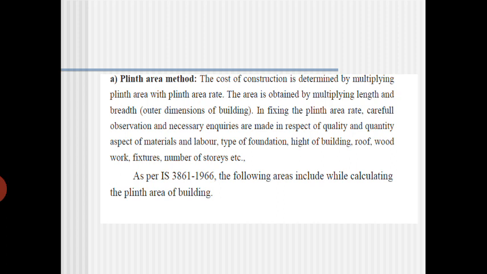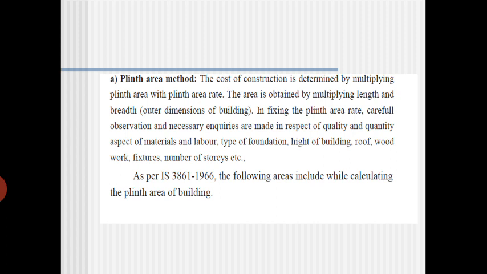For this 30 by 40 site, how much material is required, and what kind of material is required in terms of quantity and quality? First you select what kind of company it is, and how much is required. With that aspect you have to carefully do the observations.